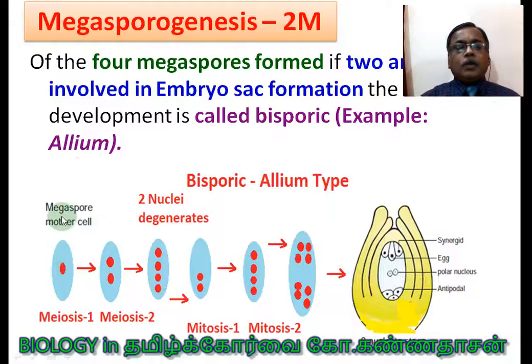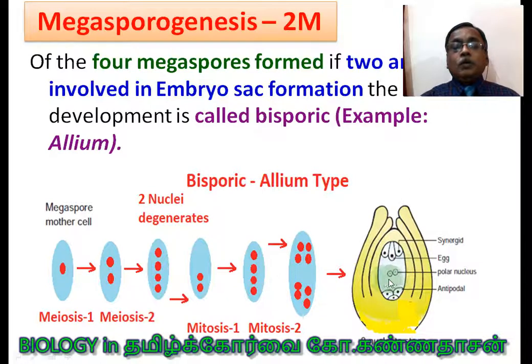Here you see the megaspore mother cell. The megaspore mother cell undergoes 2 meiotic divisions consecutively. I already told you 4 haploid nuclei are formed, in which 2 nuclei degenerate, so 2 survive. The 2 survivors undergo 2 mitotic divisions in order to form 8 nuclei at the end. So 8 nuclei are involved in the formation of the embryo sac.